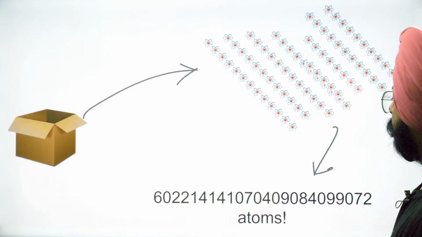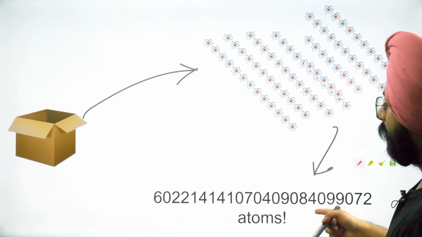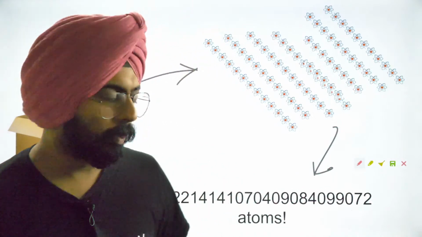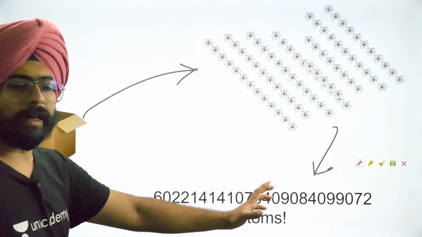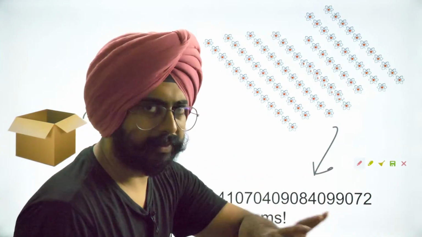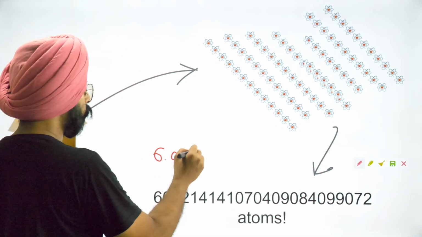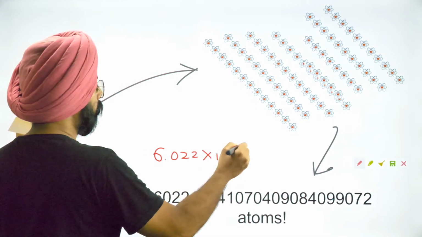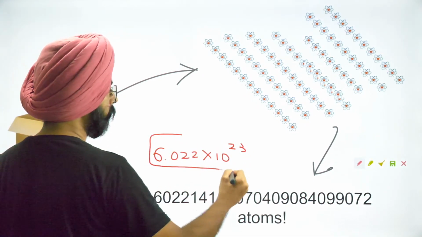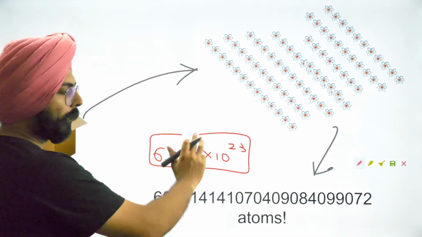So, people, saying this number again and again in its entirety is a little difficult. So what we can do is we can simply say 6.022 into 10 raised to the power 23. It's a better way of talking about this number.